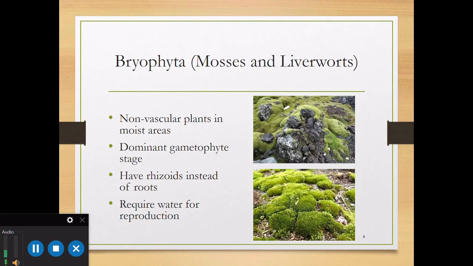Look at the bryophyta, the mosses and liverworts. So bryophyta are non-vascular plants like algae, and they are found in moist and shady areas. They rely on water for reproduction because their sperm cells swim to the egg. They have structures called rhizoids for attachment.